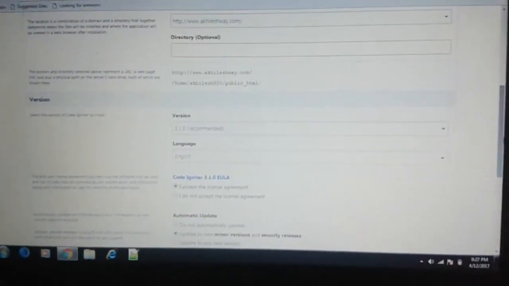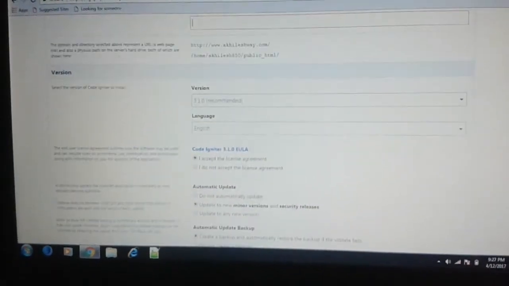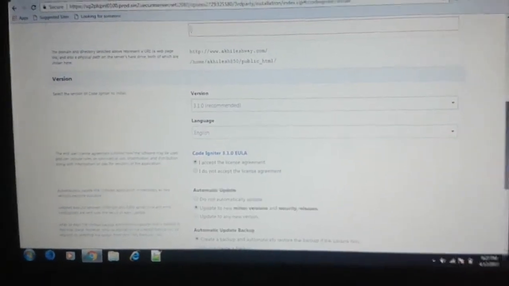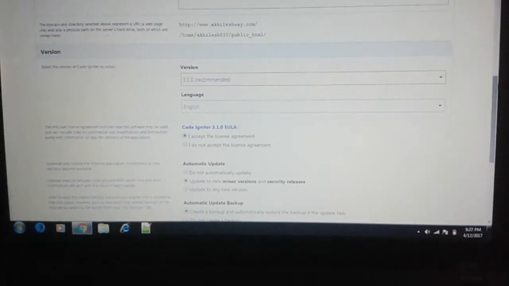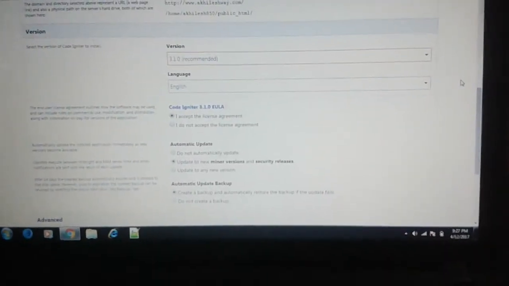After that, you can see here is showing the CodeIgniter version. So please choose the latest one. It automatically takes the updated version.